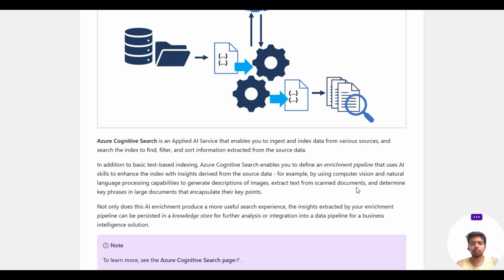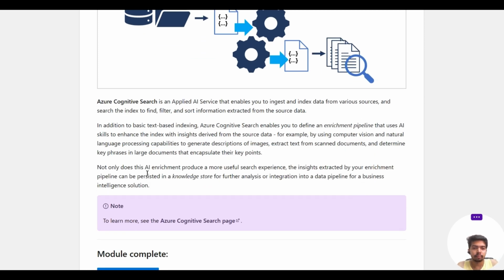For example, by using computer vision and natural language processing capabilities to generate descriptions of images, extract text from scanned documents, and determine key phrases in large documents that encapsulate their key points. AI enrichment produces a more useful search experience. These insights extracted by your enrichment pipeline can be persisted in a knowledge store for further analysis or integration into a data pipeline for a business intelligence solution.